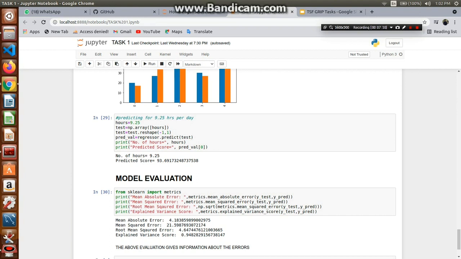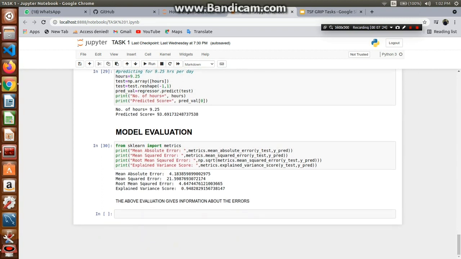After that we'll visualize the actual and the predicted values in order to have a clear view of how close we are. We can see that there isn't much difference between both the graphs, the orange one and the blue one. So we can say that our model is doing a good job.